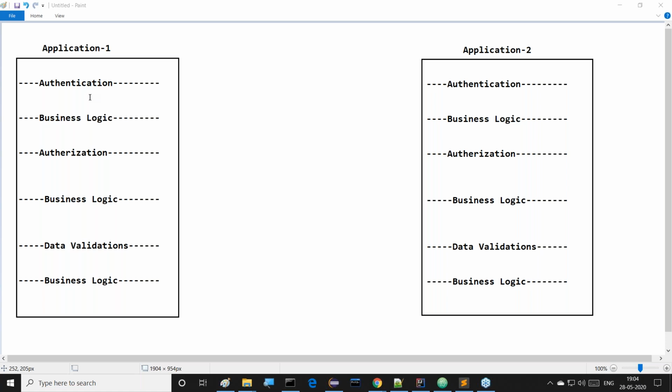This is exactly called what? A business implementation, where we are going to provide some logic. That logic is called what? Business logic. Say, for example, another example I'm telling to all of you guys.